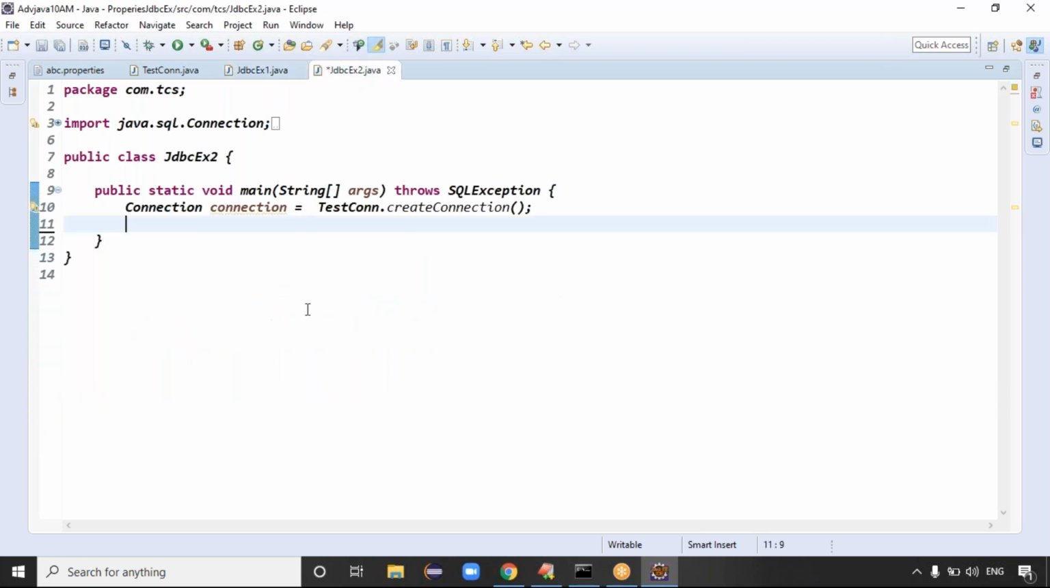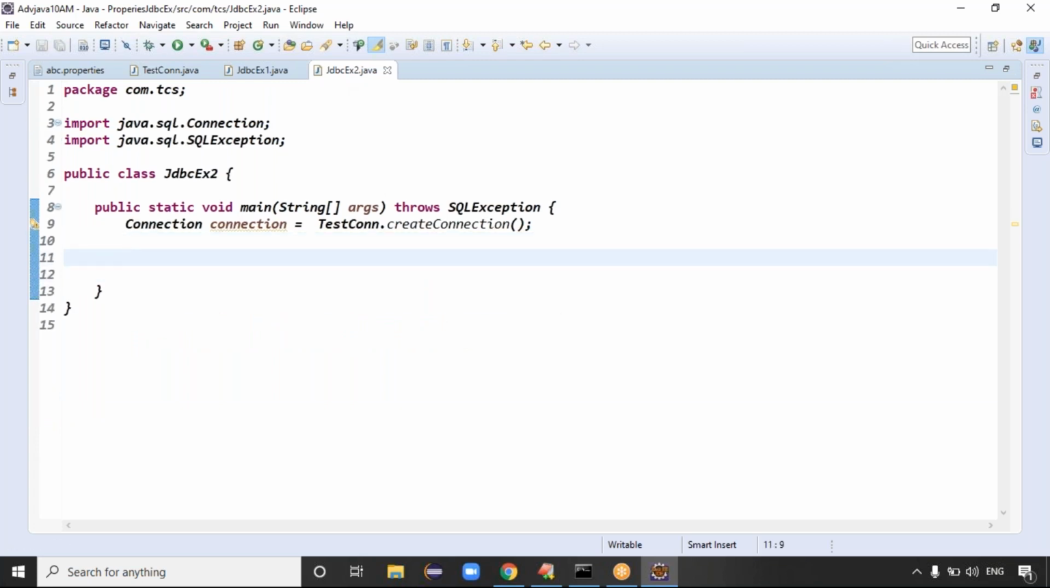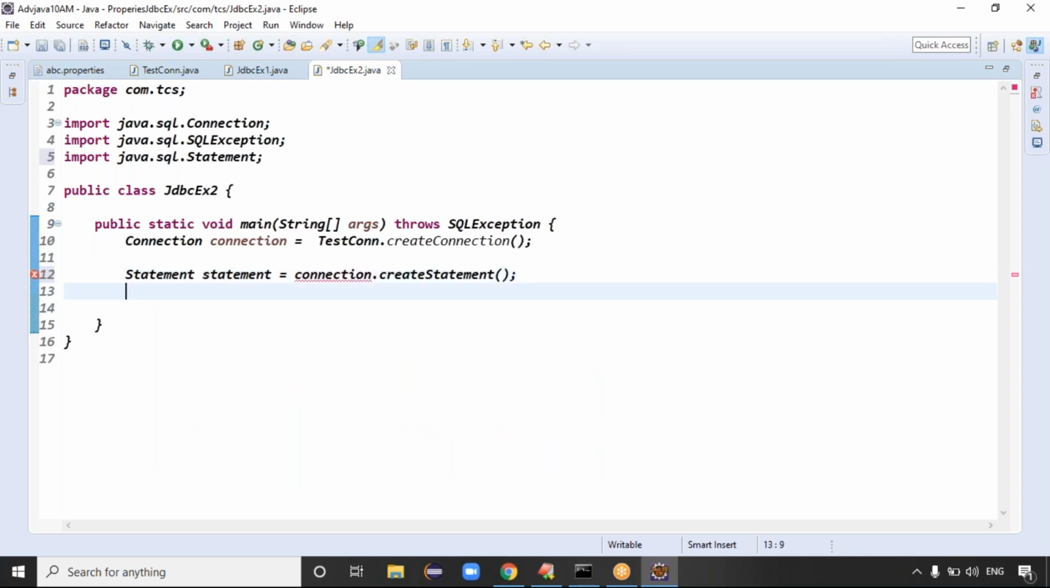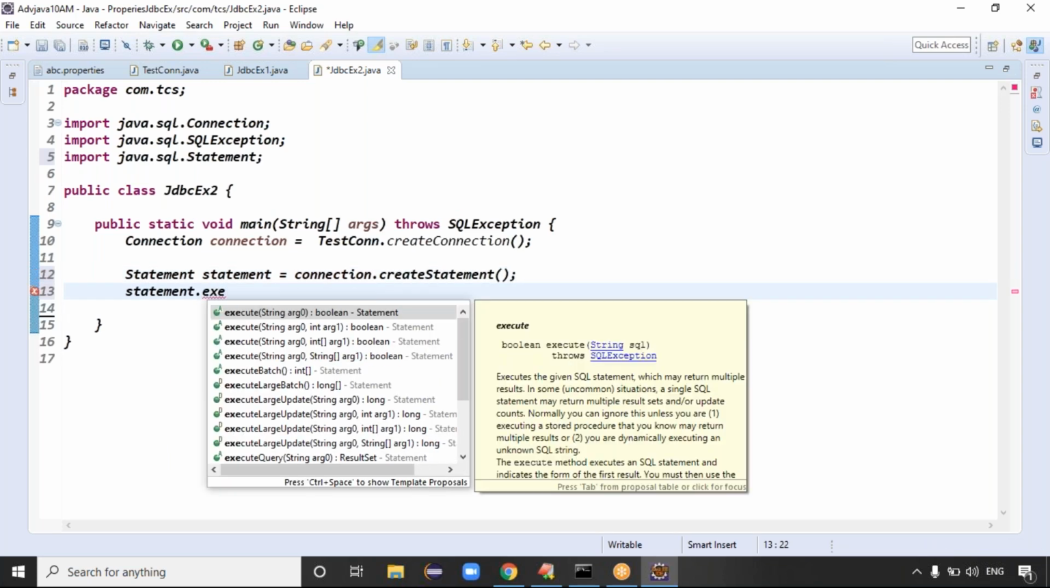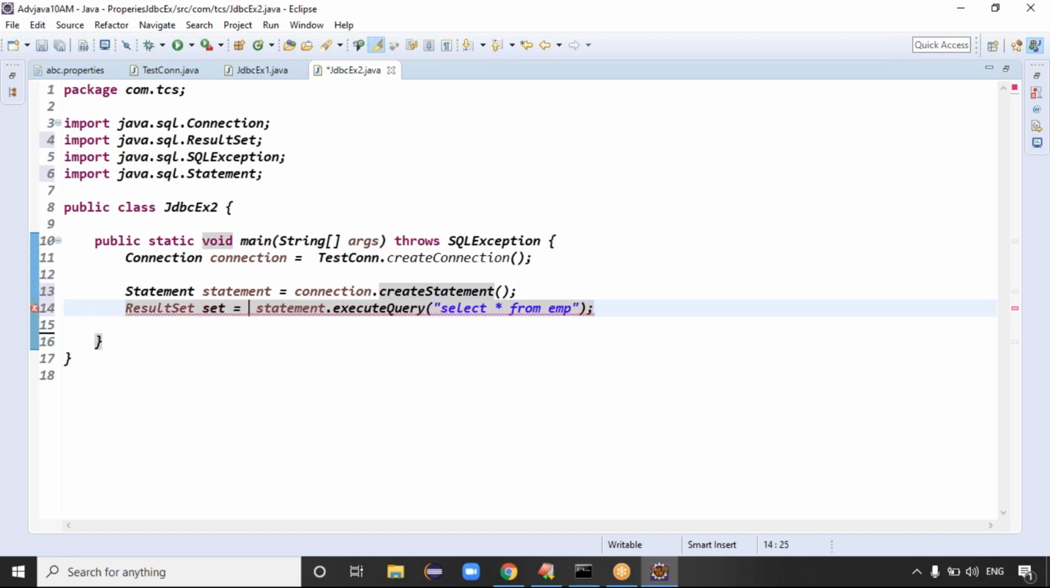The same way, come here and the connection is ready. Once the connection is ready, I want to get the ResultSetMetaData object now. To get it, first of all I require the statement object: statement equal to connection.createStatement. Then statement.executeQuery with select star from EMP table. It returns the ResultSet object, so the result set object is ready.